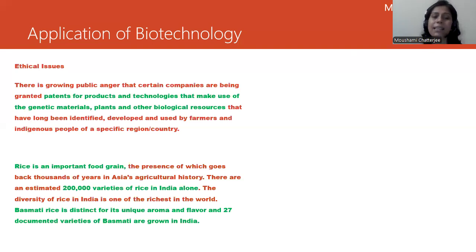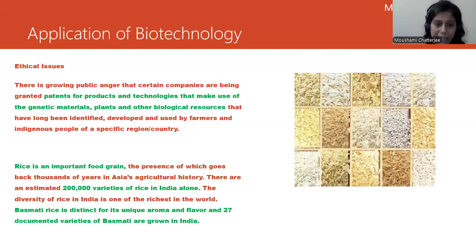You know that rice is an important food grain, and among all the Asian countries, India is the largest producer of about 20 lakh varieties of rice. We are the richest producer of rice, and one of the best quality rice is the basmati rice, which is only produced in India, having 27 different documented varieties. We don't know about the undocumented ones also, which are in large number as well.